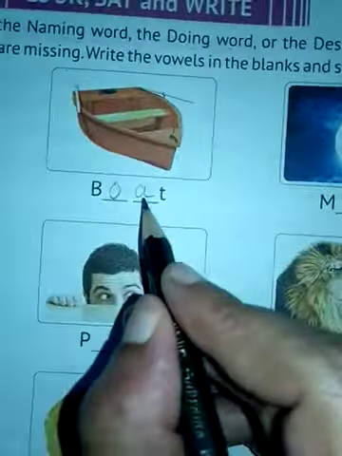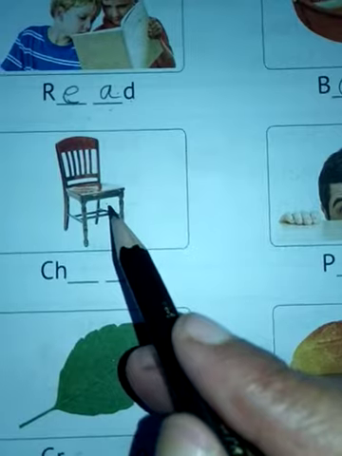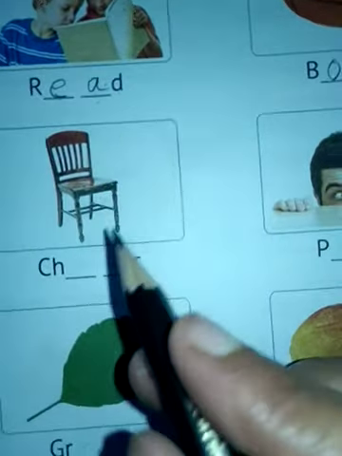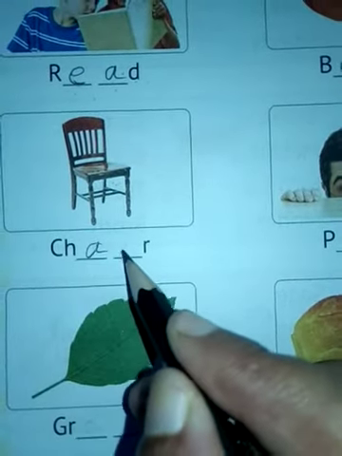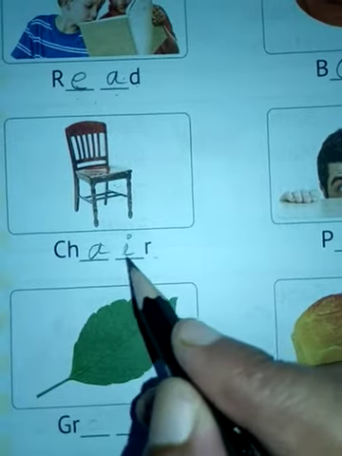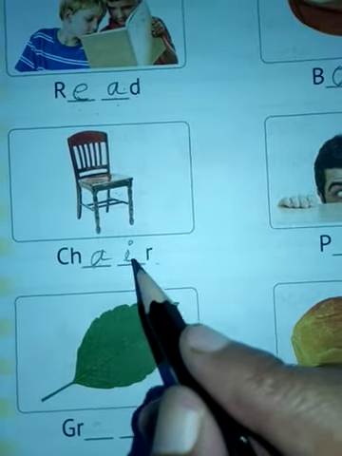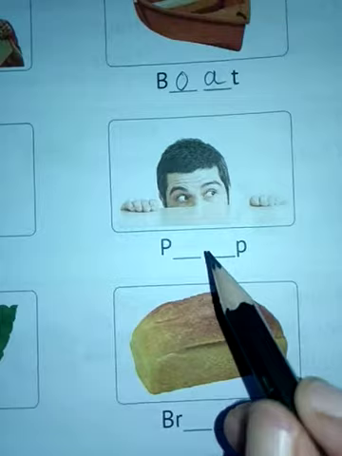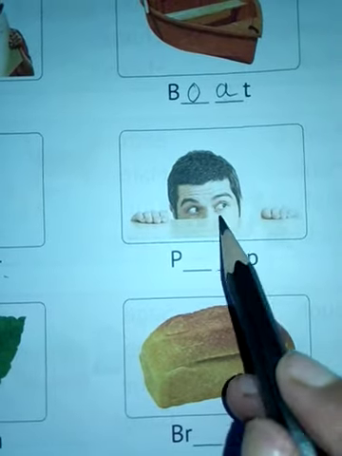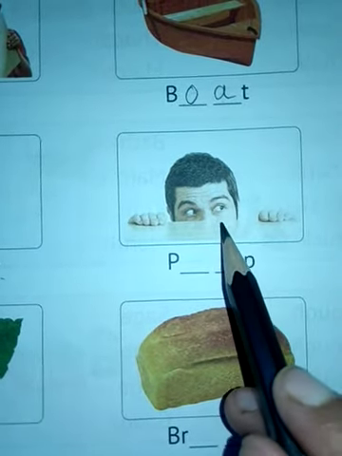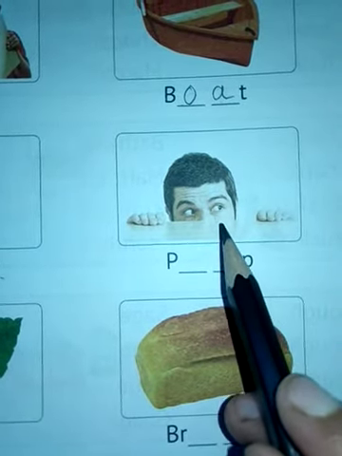Next, what is this? You all know about this. This is a chair. C-H-A-I-R, chair. These A and I are vowels. Next, this picture is about whenever we look at someone or something very secretly, through a hole or the curtains, which is called peeping.